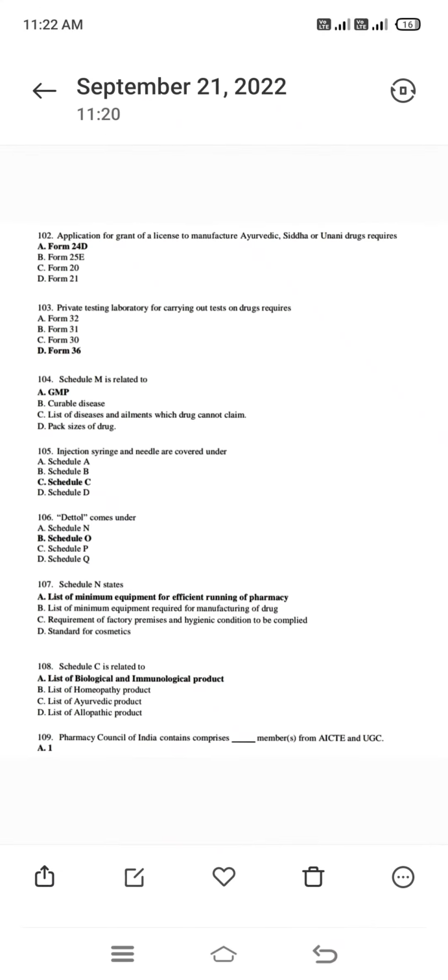Question 103. A private testing laboratory for carrying out tests on drugs requires Form 36. Private laboratories require Form 36 for carrying out tests on drugs. If any drug is to be tested, it should be tested according to Form 36.